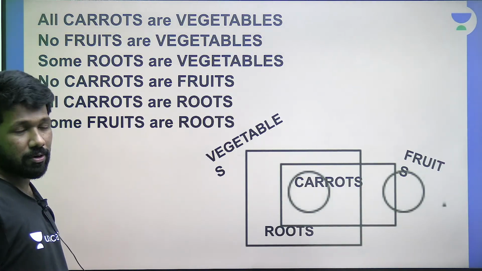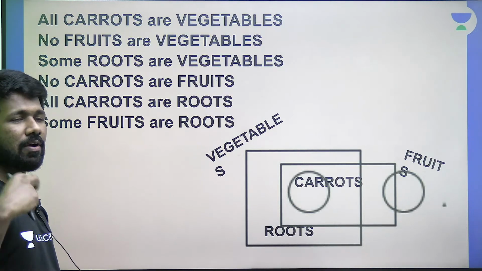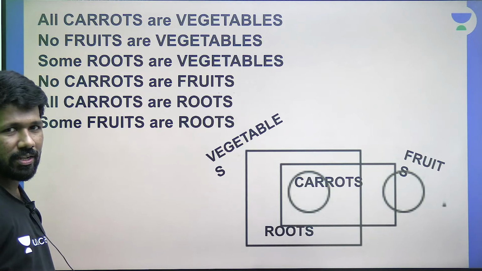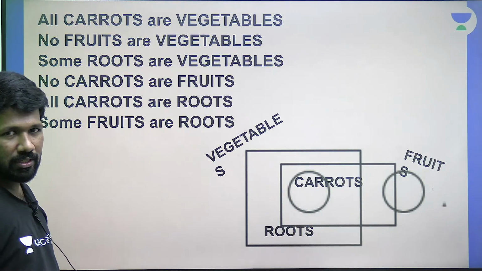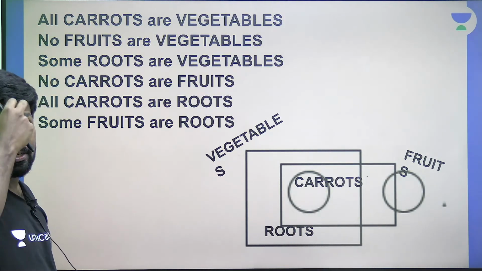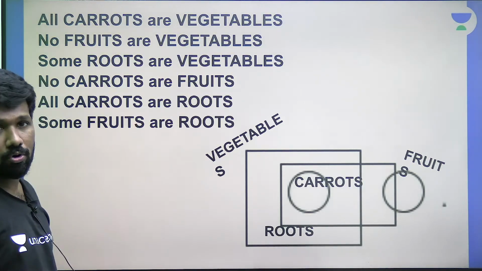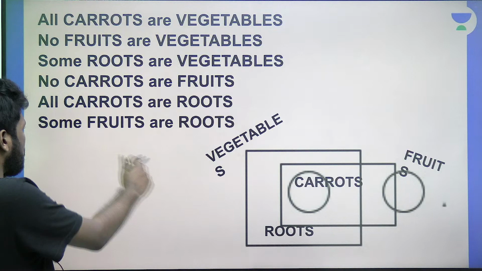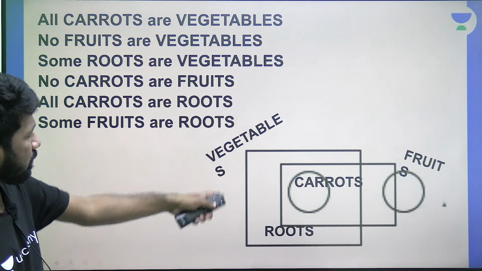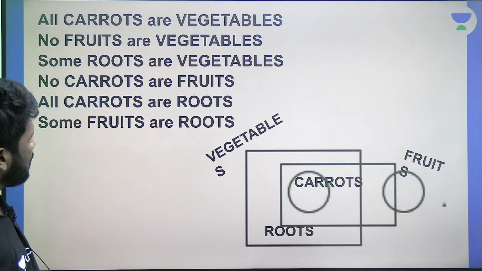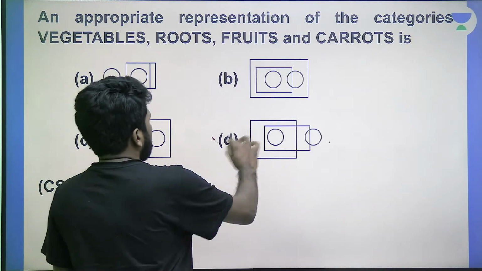No fruits or roots are wrong. Actually, to be frank, I also had a misconception whether there is a fruit which is a root. You can Google it. There are fruits which are roots. Some kinds of nuts are considered fruits also. They grow on roots also. So that is why some fruits are roots. All these are satisfied in this Venn diagram only. Are you all understanding? That is option D. Option D will be the correct answer.